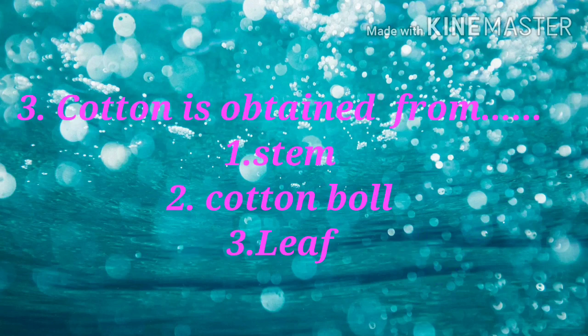Third question I have taken from lesson number 3 children. Cotton is obtained from. First option stem, second option is cotton bolls, and third option is leaf. So as we all know, cotton is obtained from cotton bolls, meaning the fruit part of the cotton plant. So the correct answer is cotton bolls.